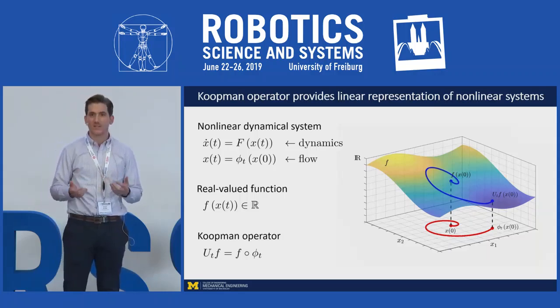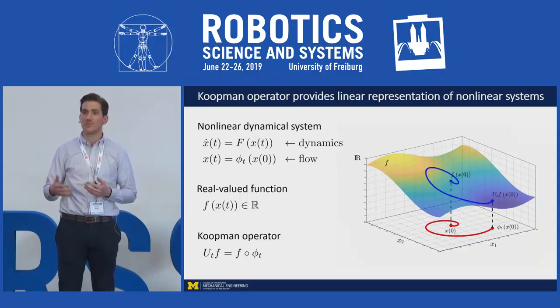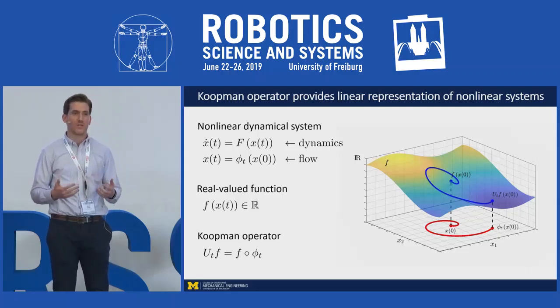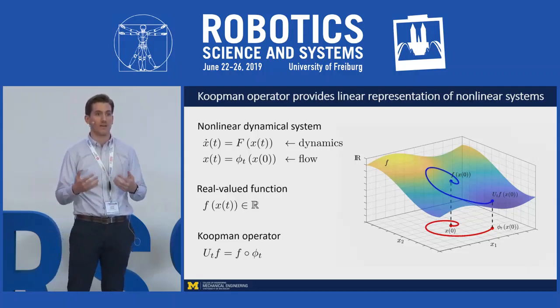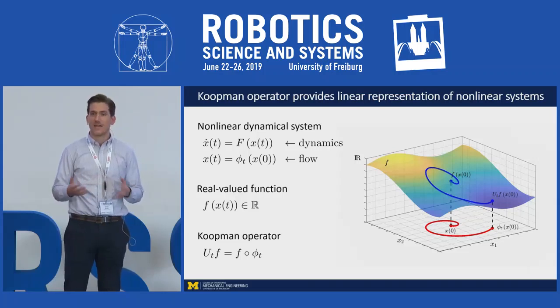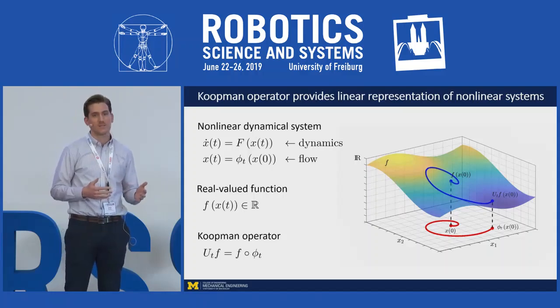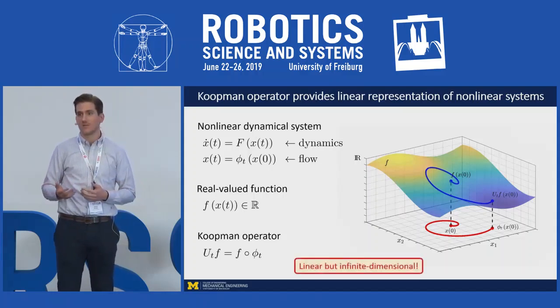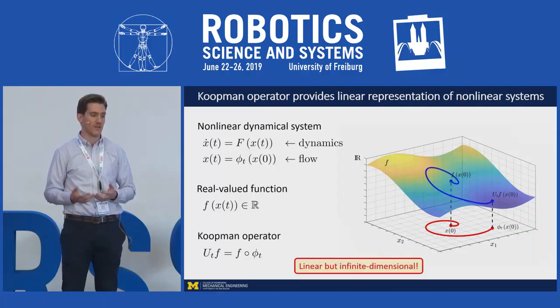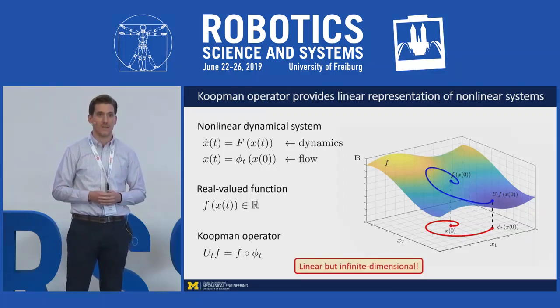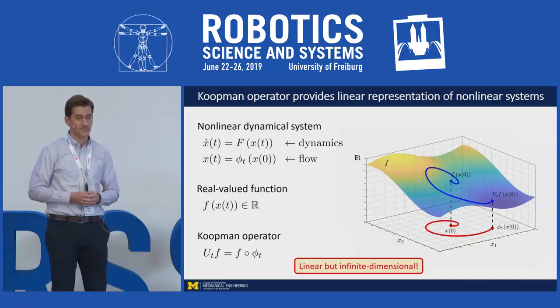And so essentially, this lets us linearly compute the future values of functions from which we can readily infer the value of the state. Now, the caveat here is that the Koopman operator acts on functions, and this makes it infinite dimensional. So in practice, we have to settle for a finite dimensional approximation, which we can learn from data.